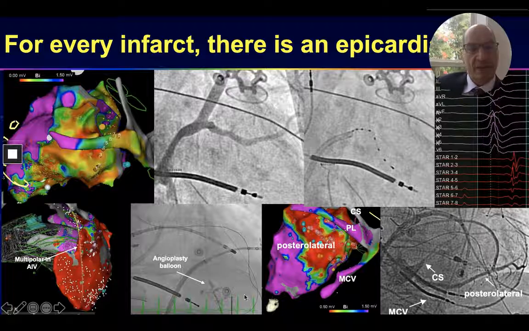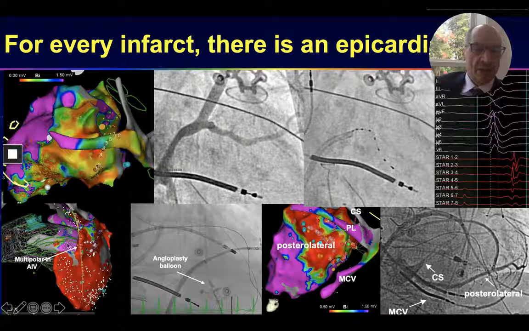This is yet another example of a large posterolateral infarct, big posterolateral vein. Now, in this case, the vein leaves the scar, but it has branches going down that are deep in the scar. And we were able to show extremely late activations recorded from the vein on the epicardial aspect of the scar.